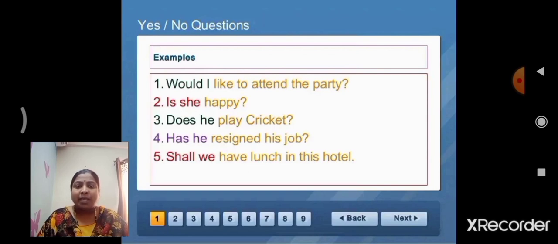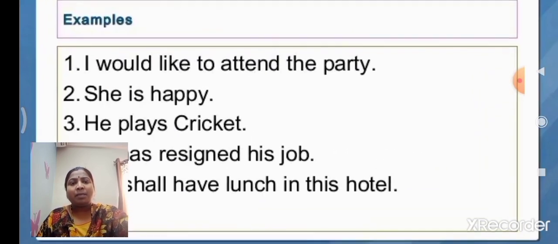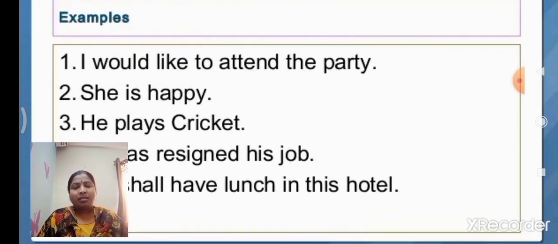Third one, he plays cricket. Observe children, the third statement, he plays cricket. Here, plays is a verb with the S form. When do we use the S form for a verb? When the subject is in singular number and third person.